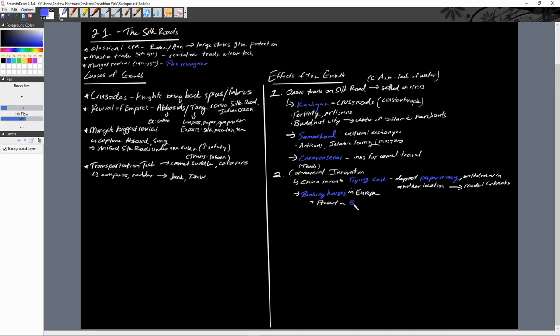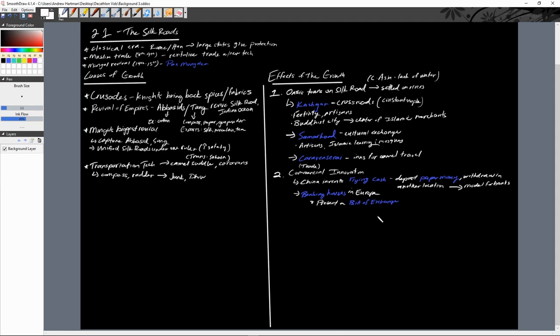A bill of exchange is very similar to flying cash. It's an agreement between you and the bank or maybe some other actor that says you are legally promised payment of a set amount on a set date, and you will get that money in exchange. So these really supported trade by making it much more secure and much more convenient for the merchants.